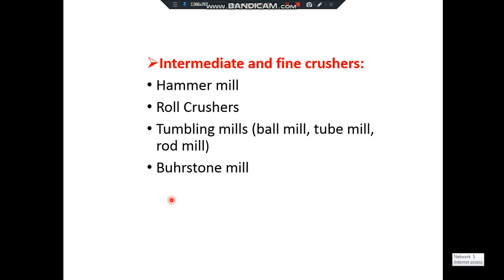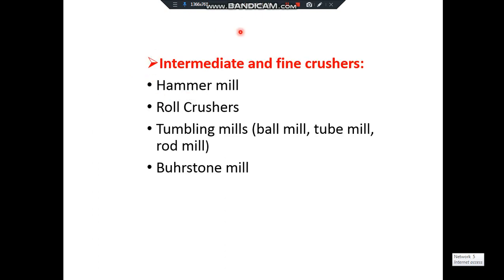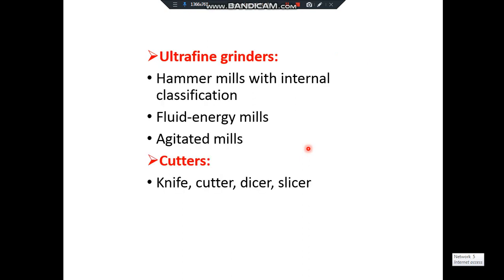If you see here, generally for the crusher, the principle of size reduction is compression. Whenever we go for the crusher, the size reduction is done by the principle of compression. In the fine crusher or secondary type of crusher, in the hammer mill, we are using the hammers. In the roll crusher, we are using compression. In the ball mill, we are using impact. So these are the principles used for size reduction.